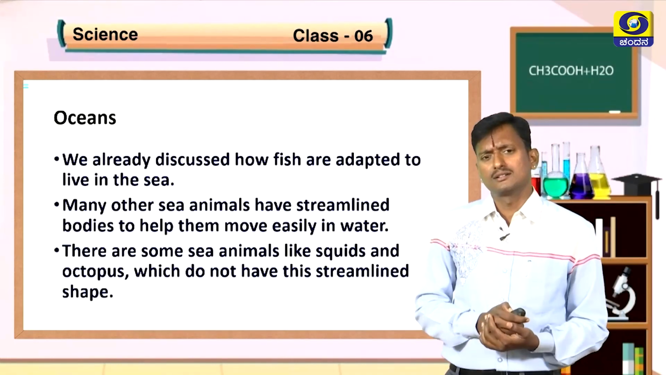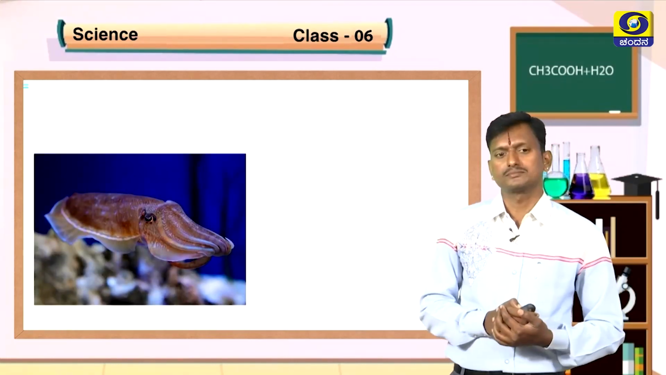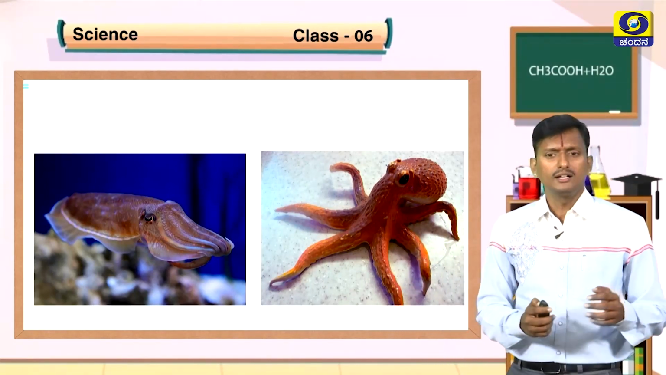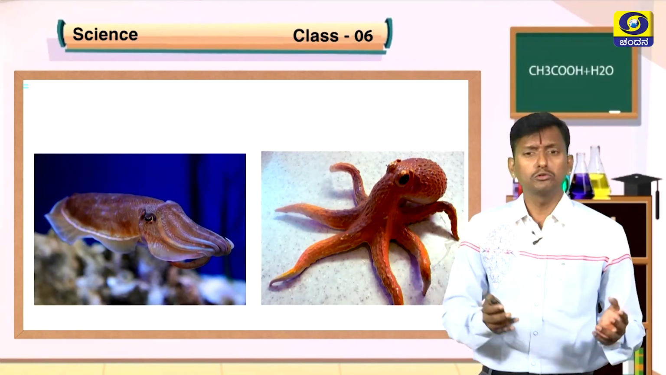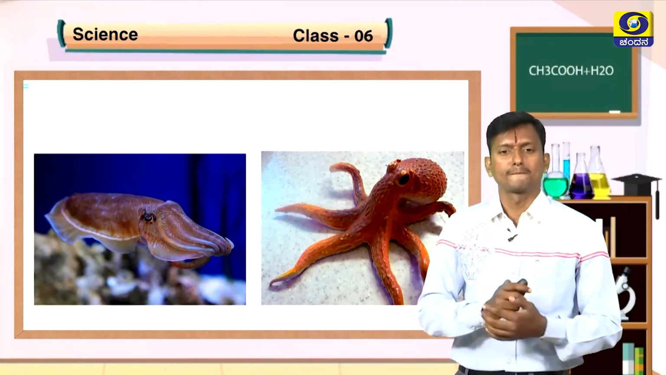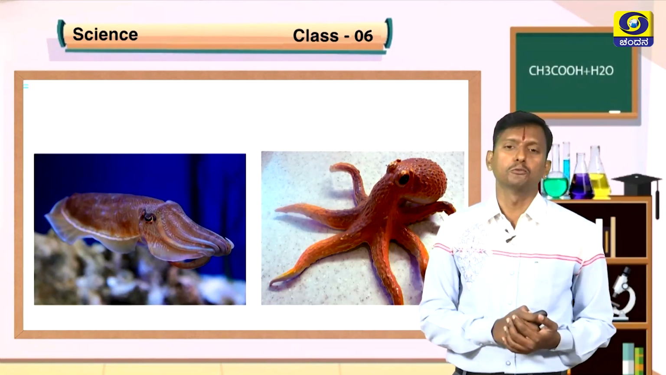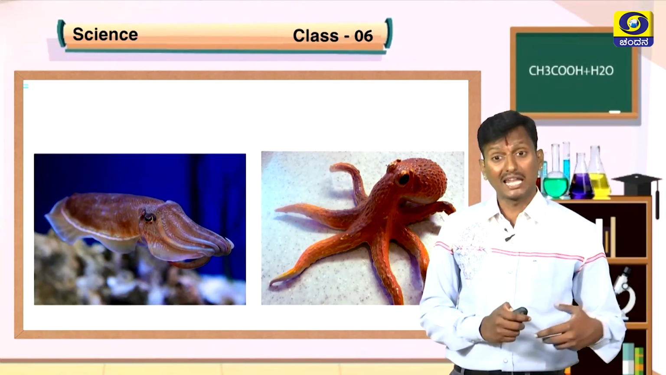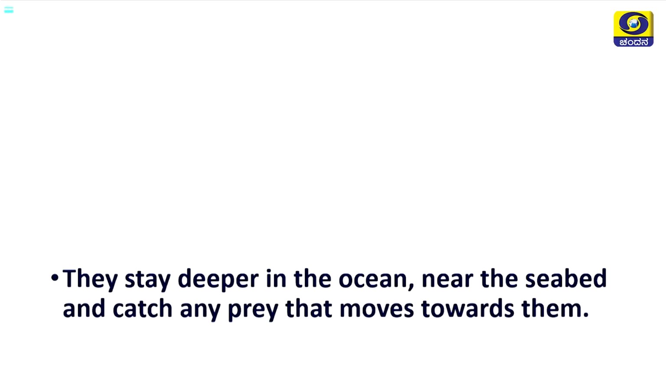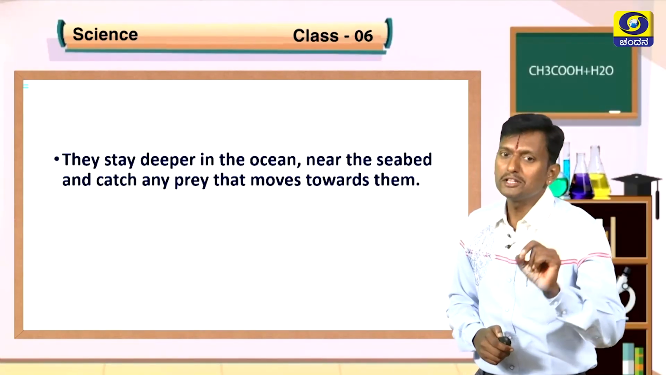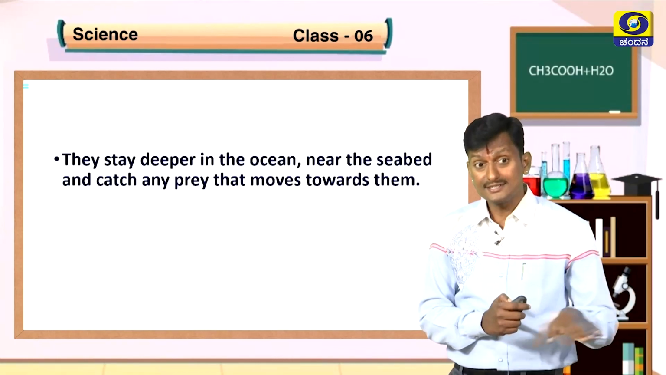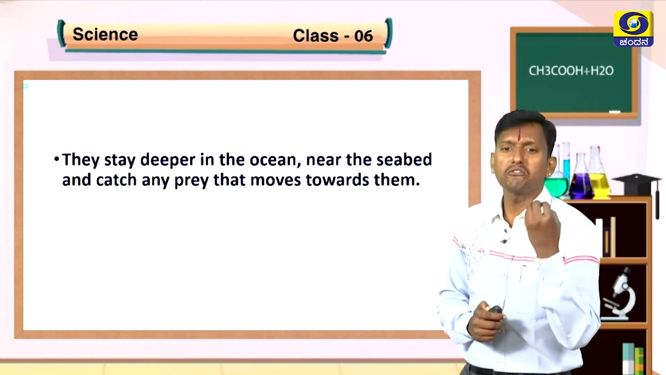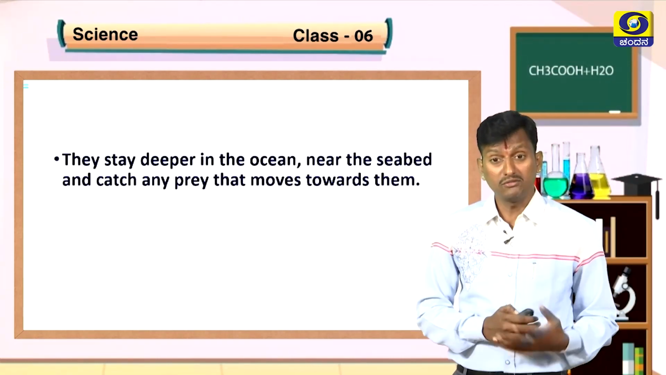What is squid? See here, this is squid, this is octopus. Now, look at the picture. These two animals do not have a streamlined body. But then how do they move? How do they survive in the sea? Can they move fast? They stay deeper in the ocean near the seabed and catch the prey that moves towards them. So, they have to wait. They can't move very fast.